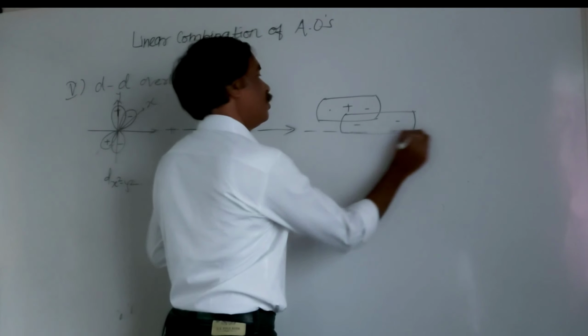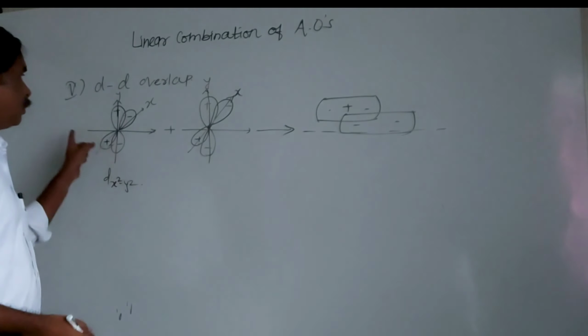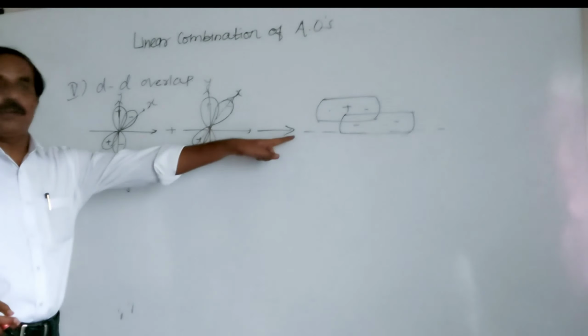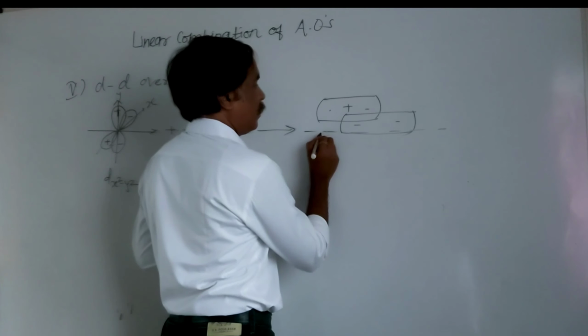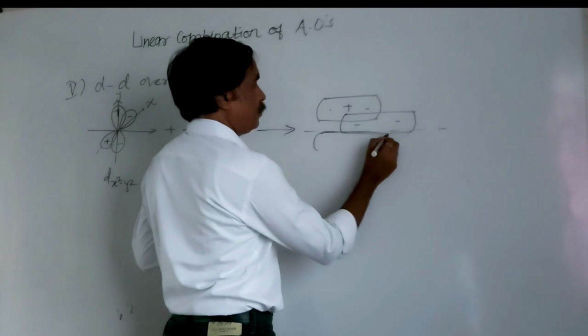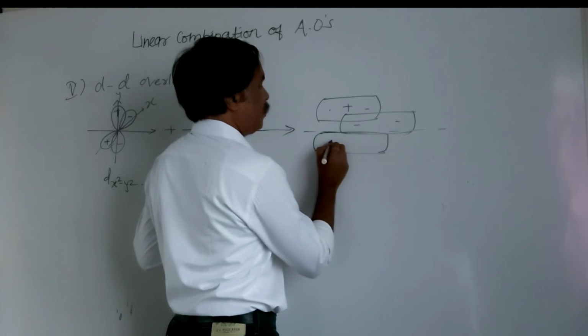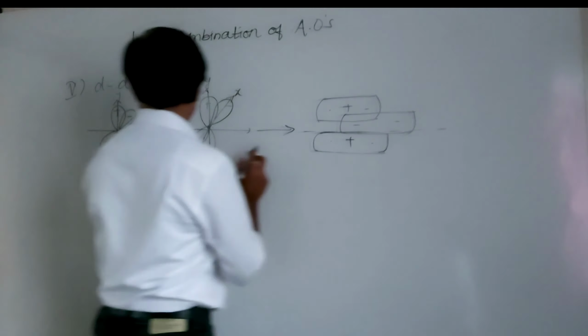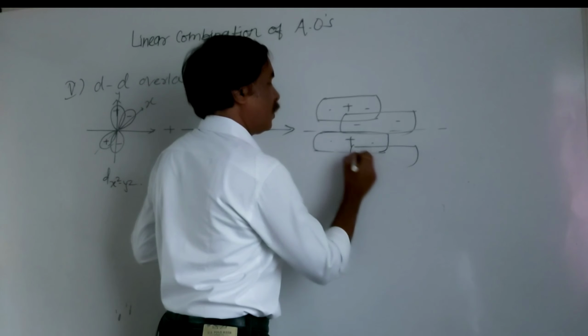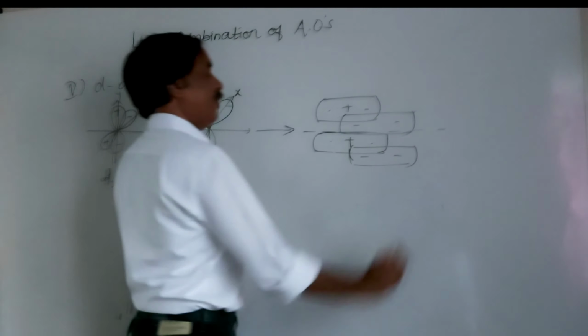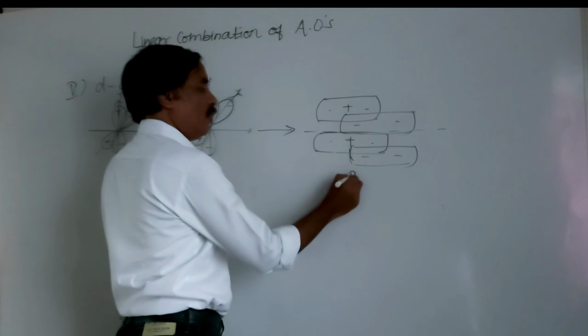This is the internuclear axis, not exactly a nodal plane. Again here positive, positive, and finally negative, negative. This is the bonding molecular orbital.